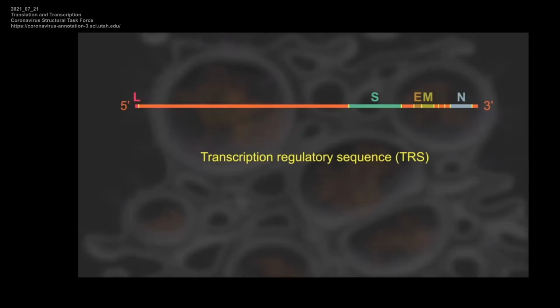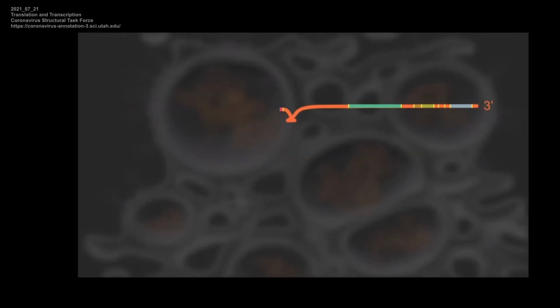The TRSs are present at the junctions between each open reading frame of genes encoding structural and accessory proteins, as well as in the leader sequence at the 5' end of the genomic RNA. The core sequence of these TRSs is highly conserved, and the leader TRS is thought to remain in close proximity to a body TRS for base pairing.